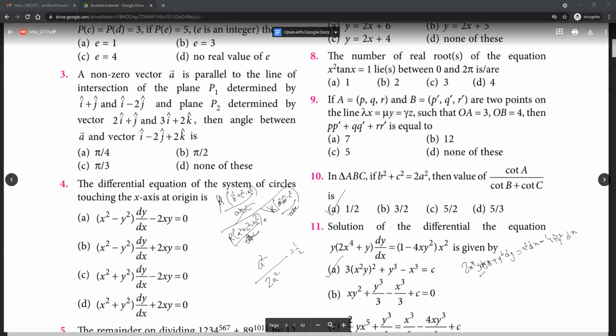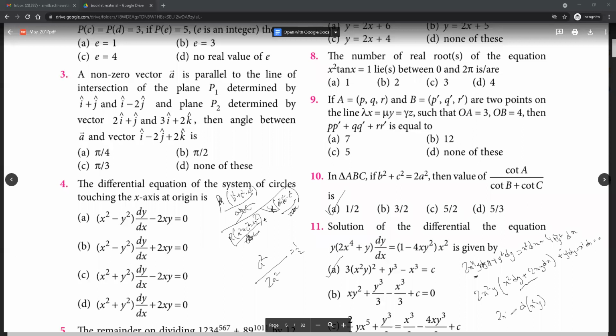They will normally integrate. From the remaining two terms, this and this, we go ahead and take 2x square y common. So this will become x square dy plus 2xy dx, and the remaining y square dy with the remaining x square dx equal to 0. Now what can we rewrite x square dy plus 2xy dx as? This becomes d of x square y.